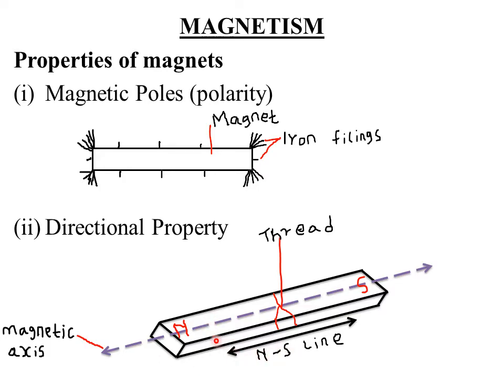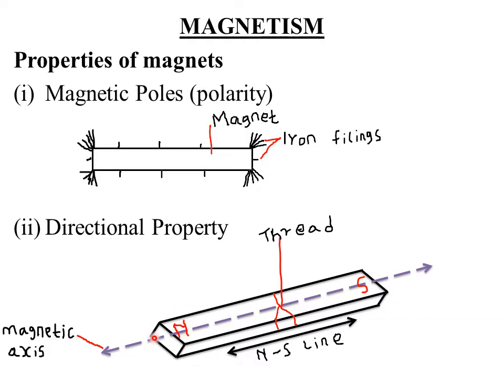Then we are saying that the pole which points towards the north, that is this particular pole of the magnet which points towards the northern direction. Remember, this is our magnetic axis. So it aligns along the magnetic axis. So the pole or the side of the magnet which aligns along the northern direction, that pole we call the north-seeking pole, or simply the north pole.